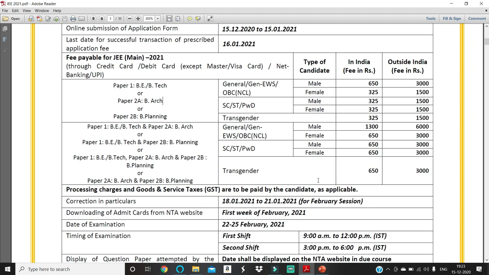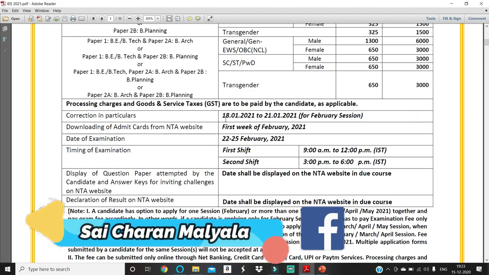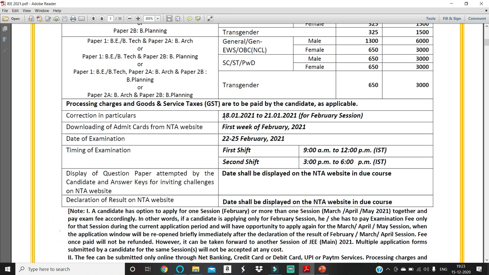This is the registration fee for the JEE Mains 2021 February session. Correction in particulars: if there is a mistake during your registration, you can change it from 18th January to 21st January for the February session. Downloading of admit cards will be from the first week of February 2021. The admit card is nothing but the hall ticket, where the exam center and the shift in which you need to take your exam will be mentioned.